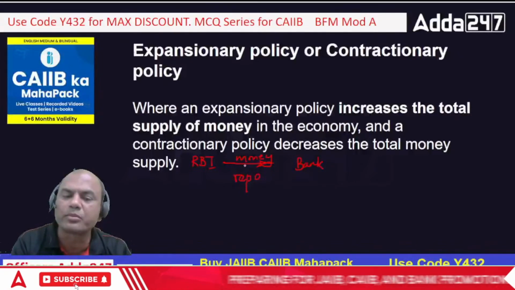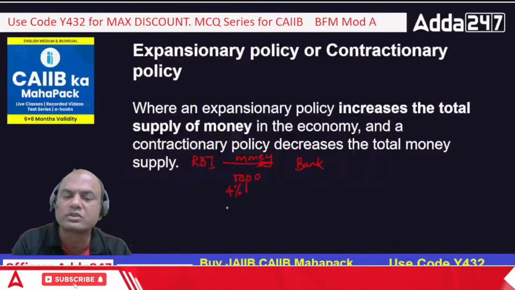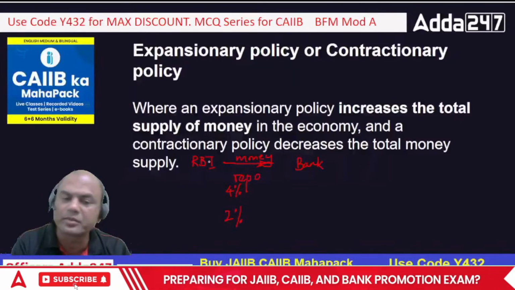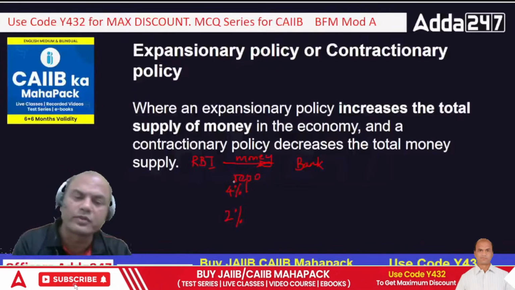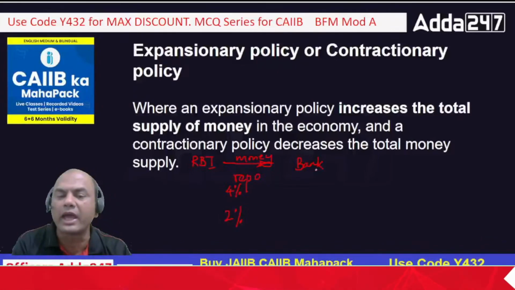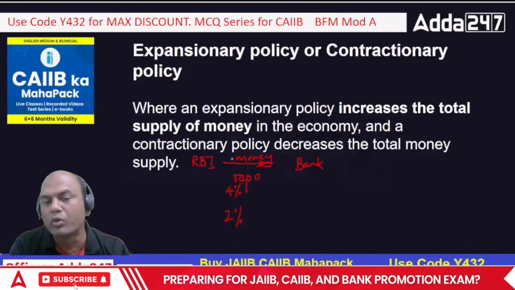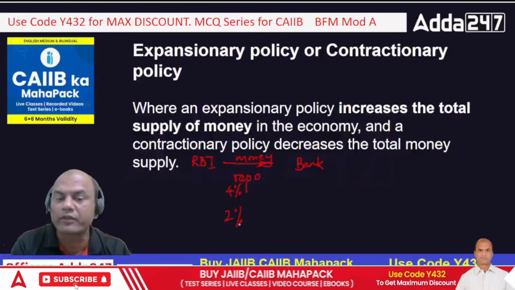If I reduce the repo rate, let's say the repo rate is now 4%. Now if I reduce it to 2%, what will happen? This is what I am charging from the banks. I'll give you 1 lakh rupees and I'll charge you 4% interest. So if I reduce my interest rate, what will happen? The bank will say, okay, now I am getting this money at a lower rate. So the bank will buy more money from me. Okay. So if I reduce it, then the bank will buy more money.